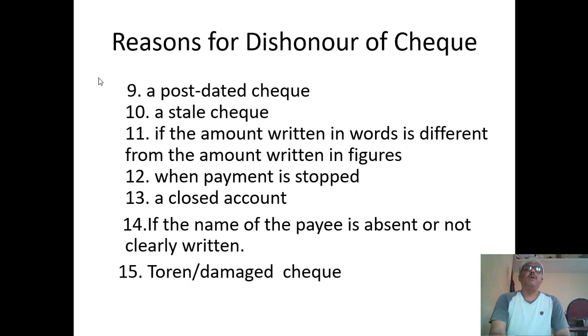Next, a closed account. Obviously, if an account is closed by the account holder, and after closing that account he or she issues a check, obviously that is going to be a dishonor. If the name of the payee is absent or not clearly written, obviously we are going to write the name on the check. If it is not written properly and clearly, under that circumstance also, they quote the reason saying that the name is not found. Like that, they are going to dishonor the check.